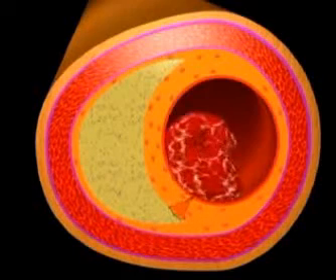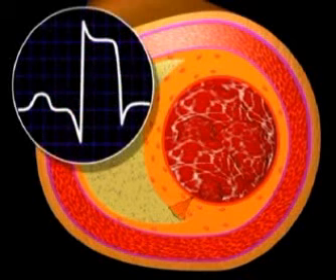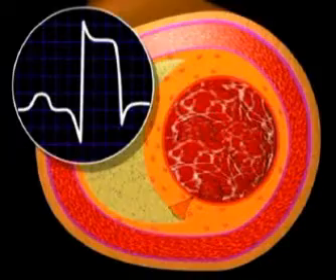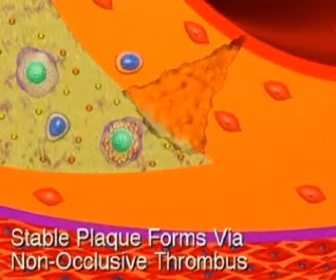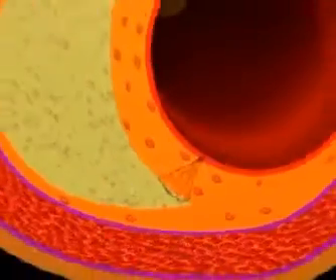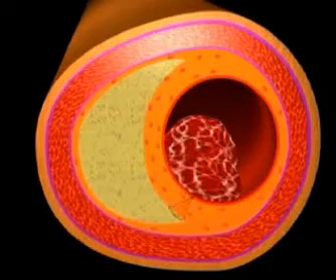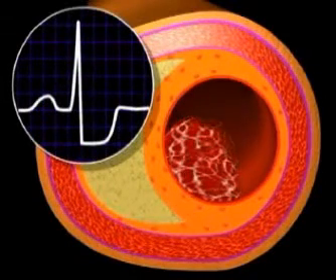Plaque disruption can trigger formation of blood clots that, when sustained and occlusive, can cause a sudden heart attack, shown by the abnormal electrocardiogram. We now know that most plaque disruptions don't actually cause symptoms, or when they are only partially occlusive or transient, can cause an episode of unstable angina or chest discomfort without death of heart muscle.